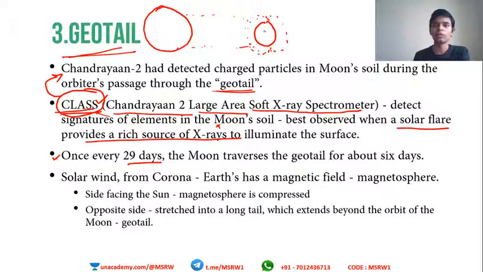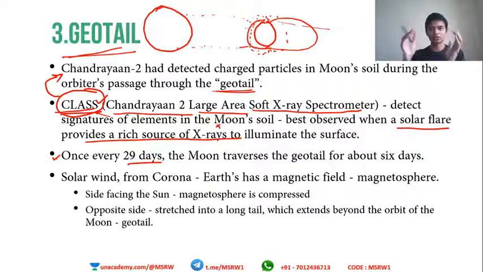It won't be just like this, there will be some variations. The part which is directly exposed to the solar wind will get pressed down, and the other part will extend outwards.